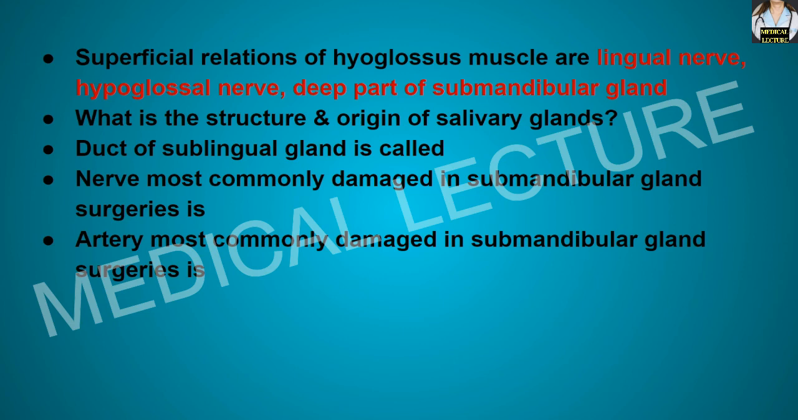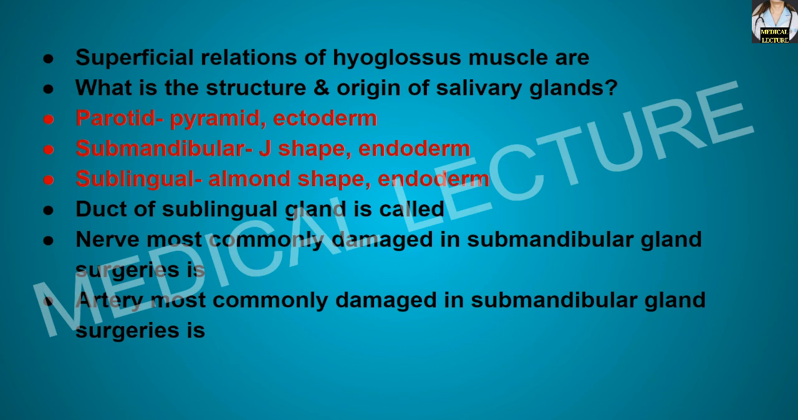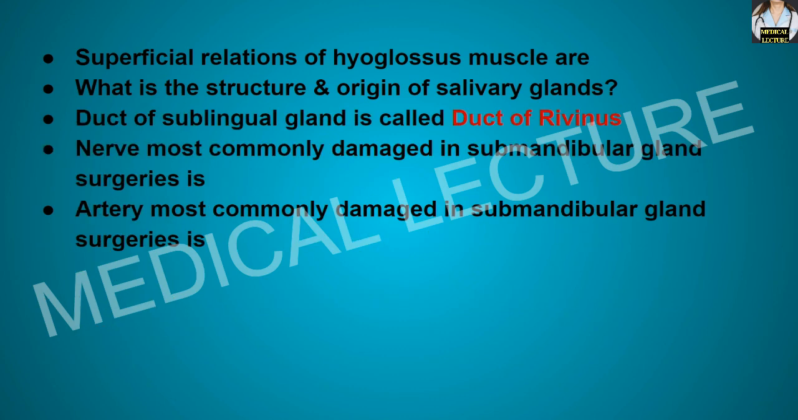What is the structure and the origin of the salivary glands? Remember, the parotid gland has a pyramidal structure and is ectodermal in origin. The submandibular gland is J-shaped and is endodermal in origin, and the sublingual gland is almond in shape and is endodermal in origin. So remember, only the parotid gland out of these three salivary glands is ectodermal in origin; the rest two are endodermal. Now, the duct of the sublingual gland is known as what? It is known as the duct of Rivinus.